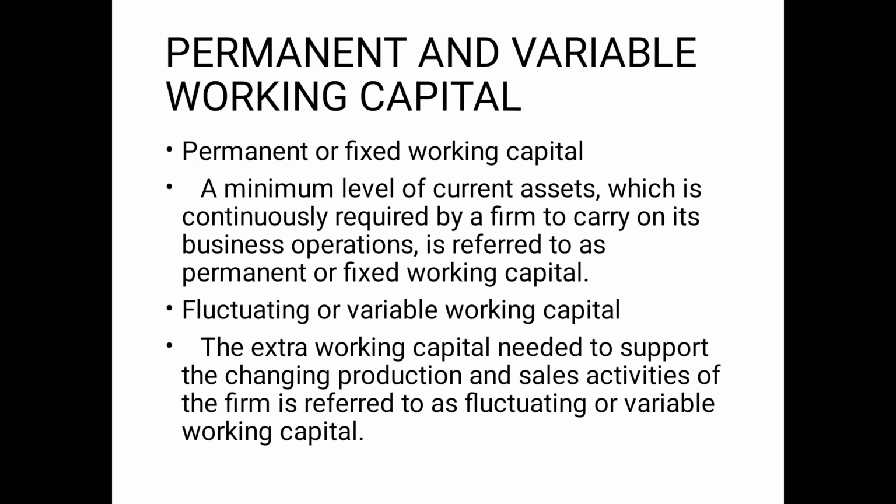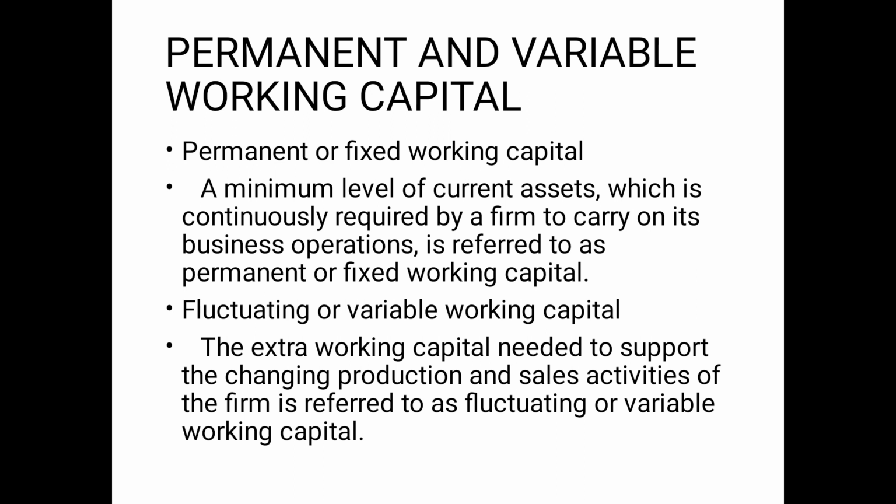The next concept is permanent working capital and temporary working capital, also known as variable working capital. As we have discussed, working capital means the cash which we should have on hand. There is some amount of cash which a company always requires on hand every month, like salary of manager, purchasing of raw material, payment of electricity bill, and other expenses.